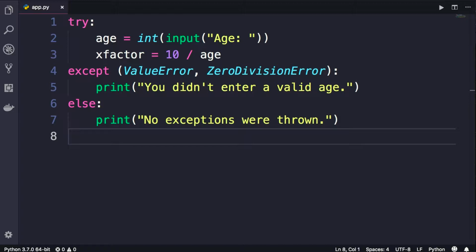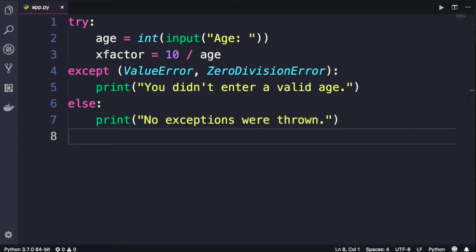There are times that we need to work with external resources like files, network connections, databases, and so on. Whenever we use these resources, after we're done, we need to release them. For example, when we open a file, we should always close it after we're done. Otherwise, another process or another program may not be able to open that file.